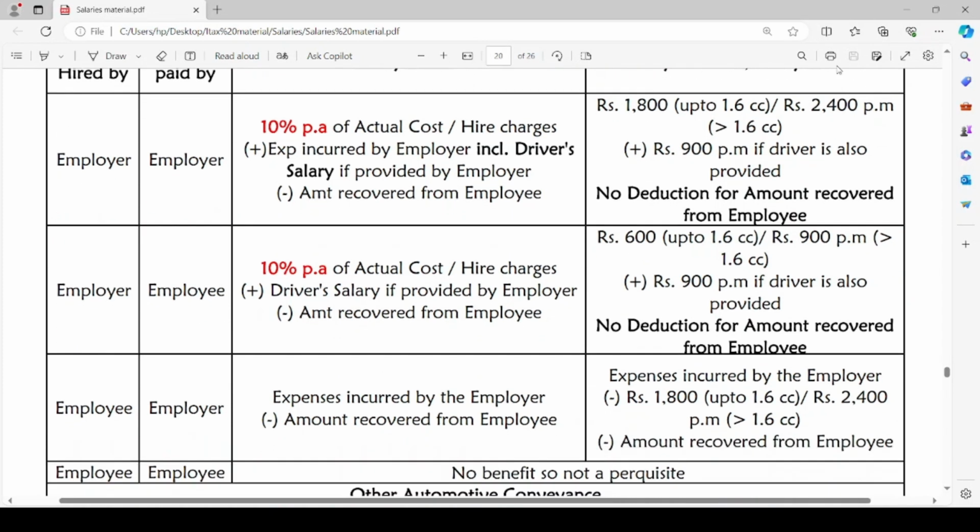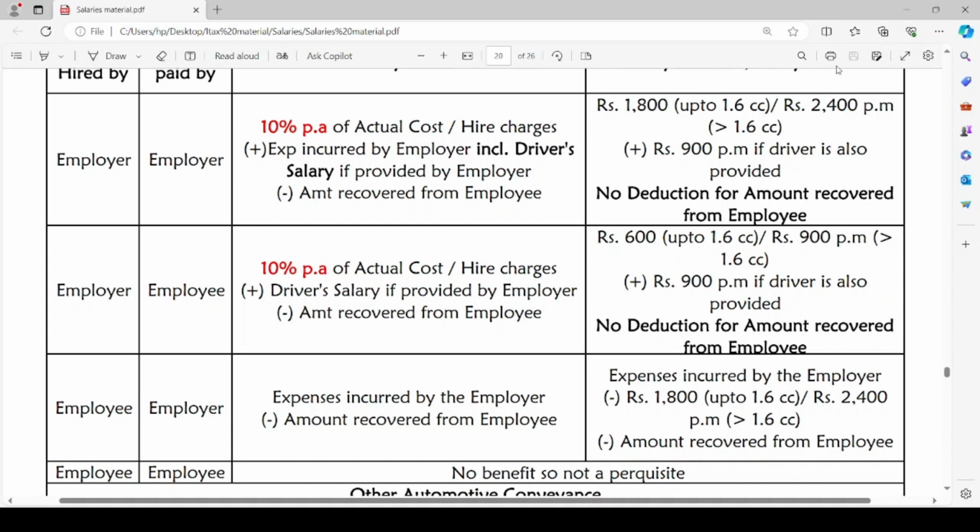The next case is employee owns the car or hires the car, for which employer incurs the expenses. If it is used wholly for personal use of employee, the expenses incurred by the employer minus amount recovered from the employee will be the taxable perquisite.